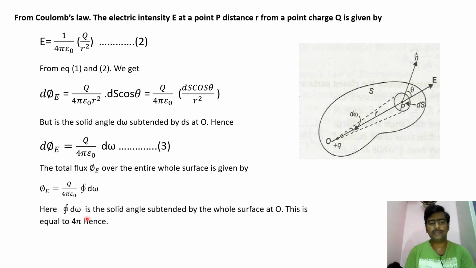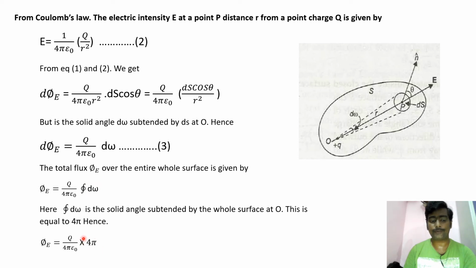Here d omega is the solid angle subtended by the whole surface at point O, which equals 4 pi. Replacing the integral of d omega with 4 pi, phi equals q by 4 pi epsilon naught into 4 pi.